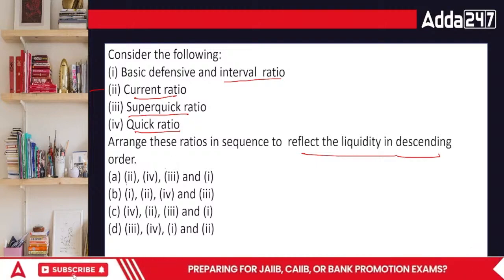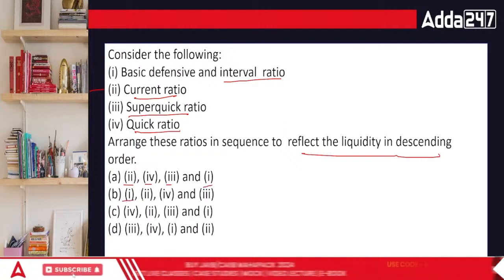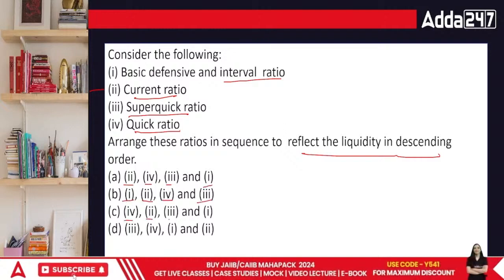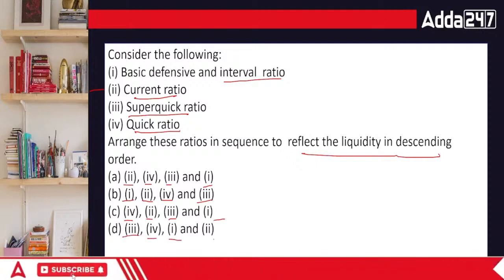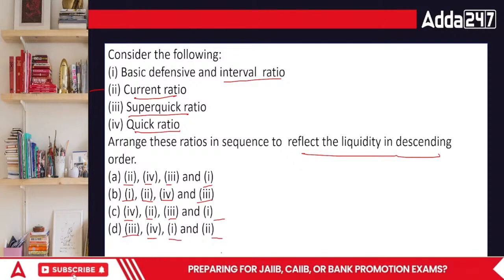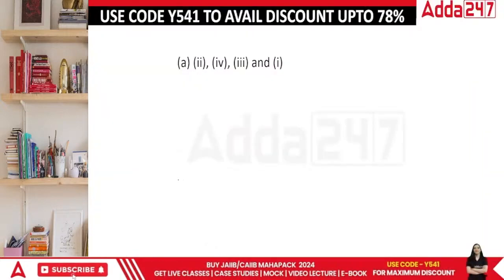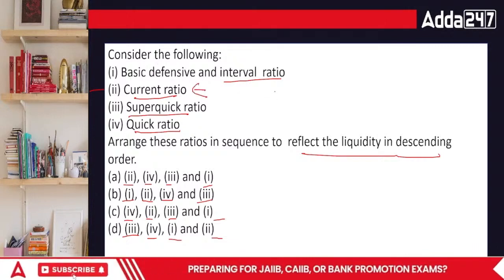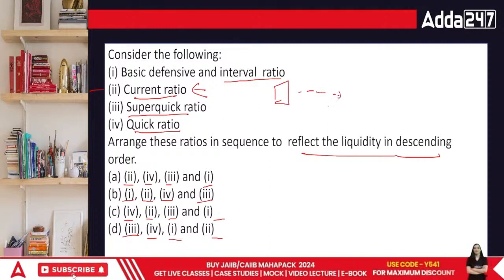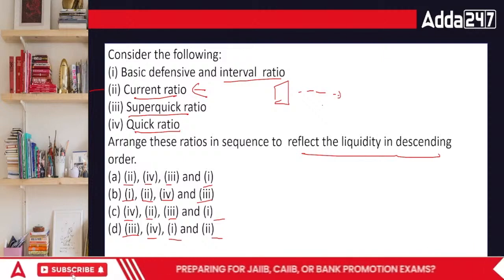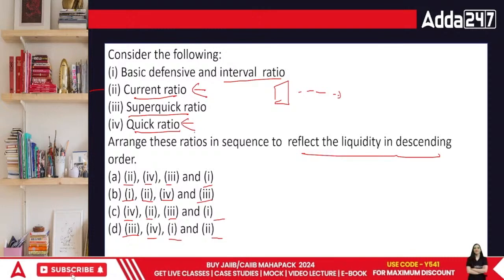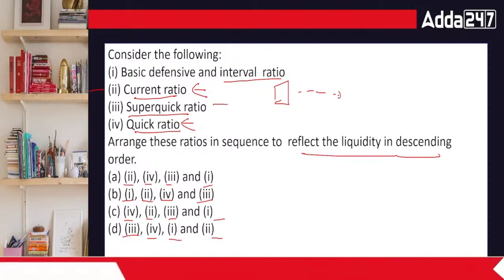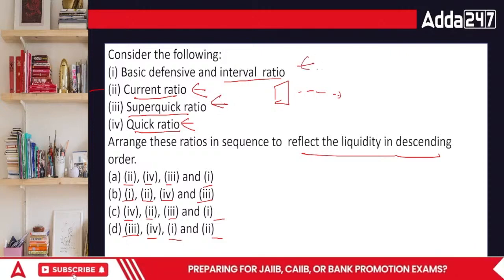In this case, what's going to be the answer? Second, fourth, third, first; first, second, fourth, third; then fourth, second, third, one; and third, fourth, one, two. What's going to be the answer according to you? The correct answer is actually A. That is current ratio. Okay. Descending is basically highest to lowest. है ना? So in this case, first is current ratio, and then we have fourth, quick ratio, and then we have the specific area of super quick, and then we have basic, defense, and interval.